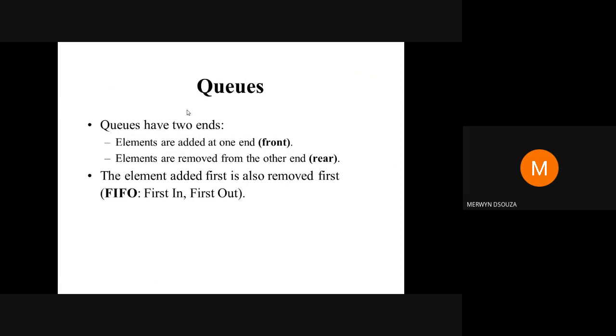Just like I told you, queues have two ends, front and rear. Elements are added at one end and elements are removed at the other end. The element that is added first is also removed first.